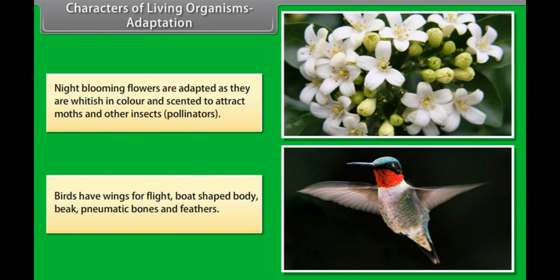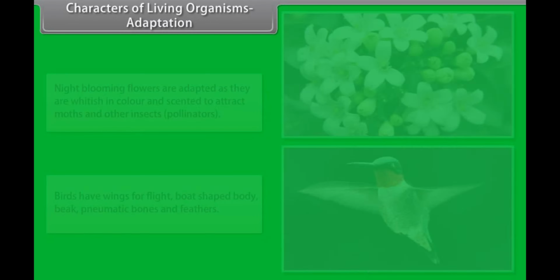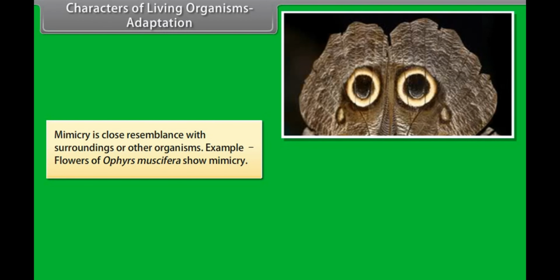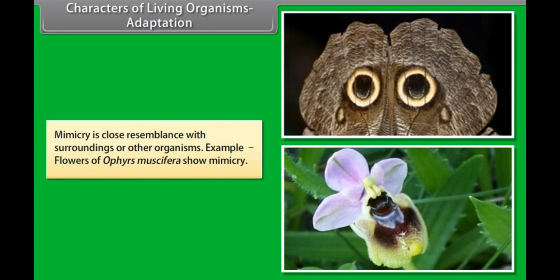Birds have wings for flight, a boat-shaped body, beak, pneumatic bones, and feathers. Mimicry is close resemblance with surroundings or other organisms. Example: flowers of Ophrys muscifera show mimicry.